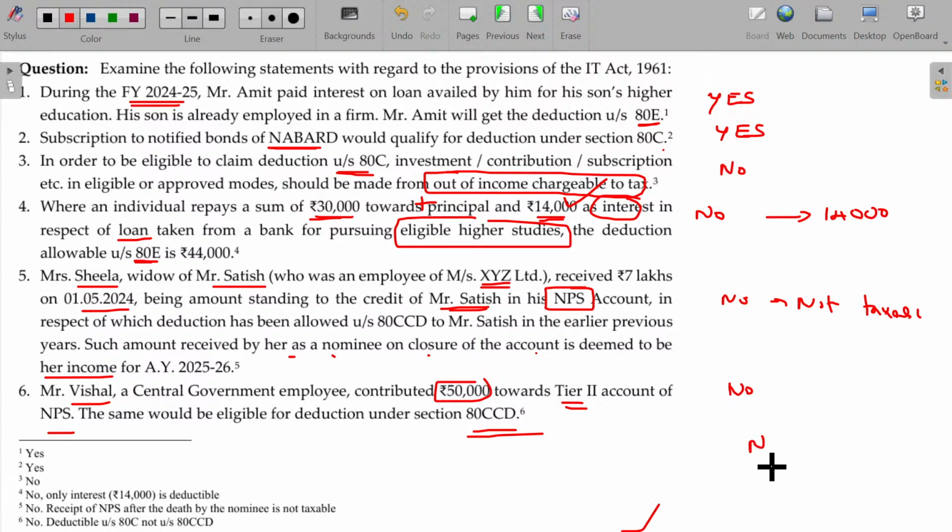How many N we discussed? One is NPS, another one is NABARD, another one is National Housing Bank, National Savings Certificate. In case of NPS, I already told you it's a tier 2. Tier 2 falls under 80C. Tier 1 comes under the basic one, 80CCD.